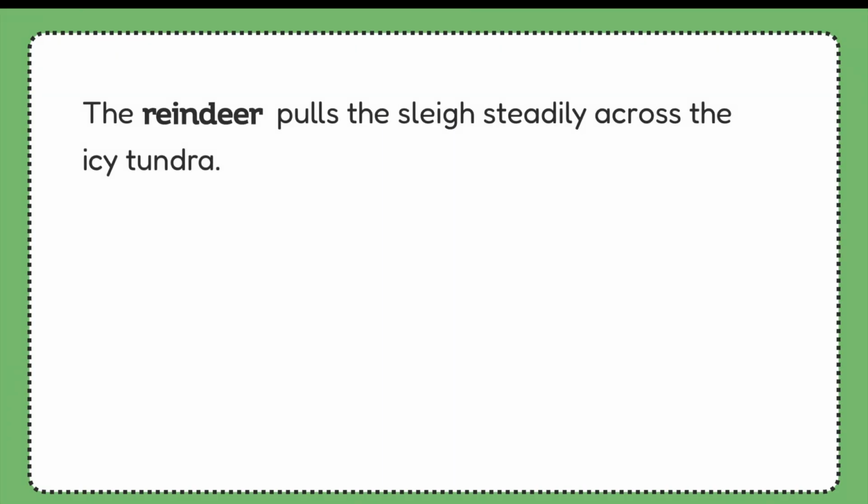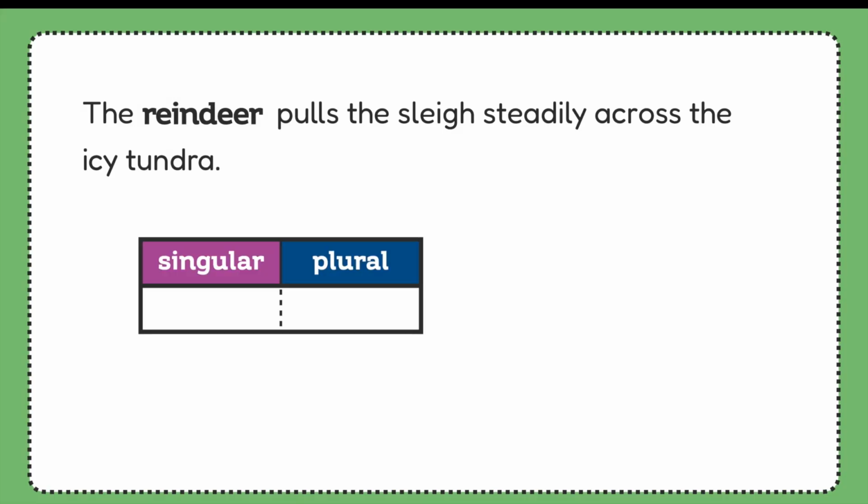The reindeer pulls the sleigh steadily across the icy tundra. All right, is reindeer singular or plural? Well, I know that the word deer is another irregular noun that is spelled the same way in both the singular and plural form. And deer is a root word of reindeer, so reindeer works the same way.